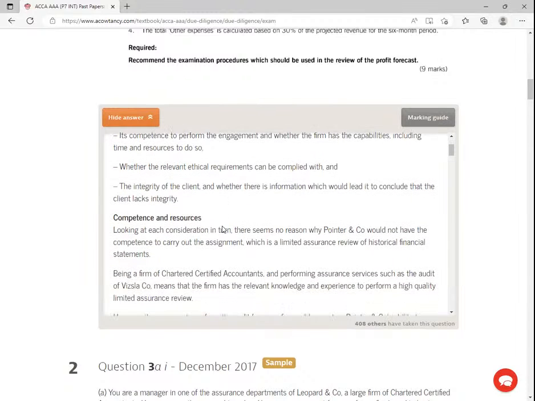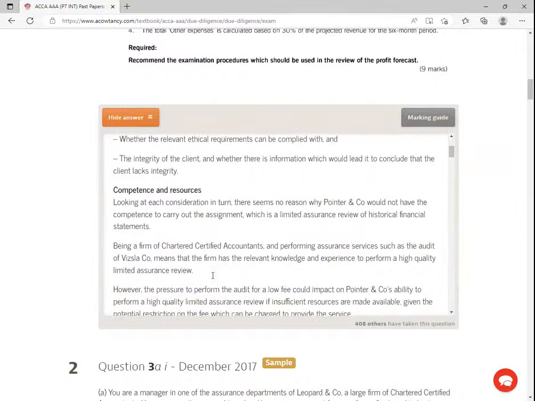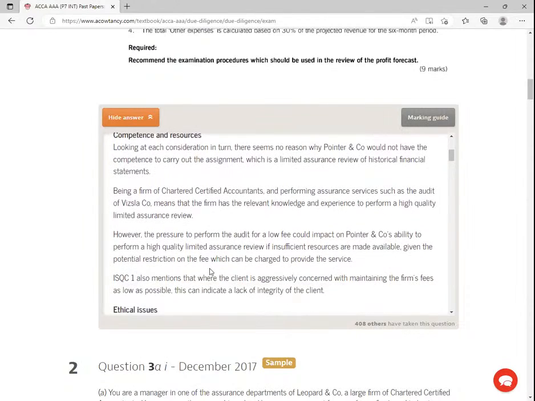So, competence and resources. Looking at each consideration in turn, there seems no reason why Pointer, the current auditor, and the company would not have the competence to carry out the assignment, which is a limited assurance review of historical financial statements. Being a firm of CPA and performing assurance services, such as the audit of Whistler Company, means that the firm has the relevant knowledge and experience to perform a high quality limited assurance review. However, the pressure to perform the audit for a low fee could impact on Pointer and the company's ability to perform a high quality limited assurance review.